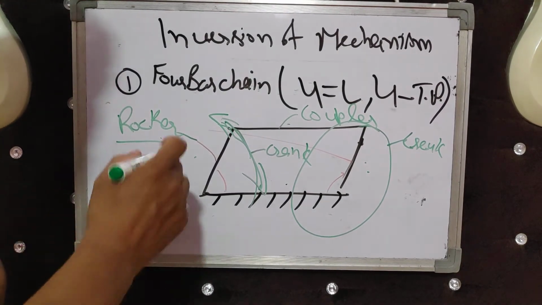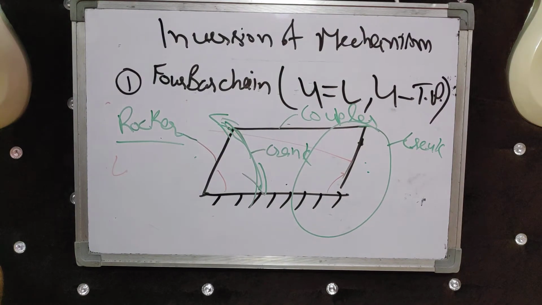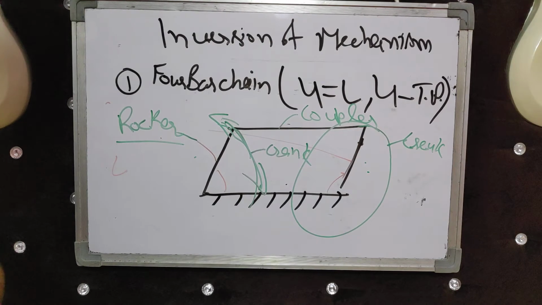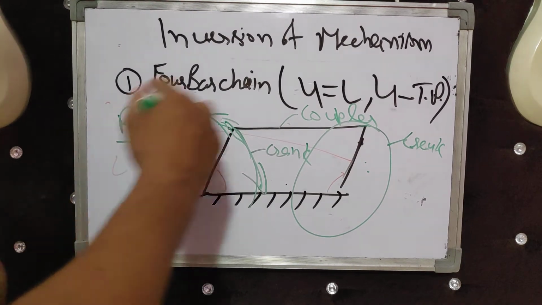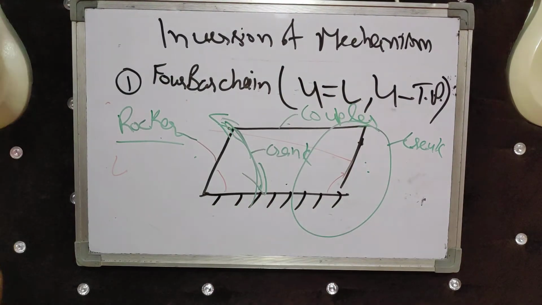It is called rocker crank or crank rocker mechanism. Alternatively, these can change each other's position in different mechanisms.